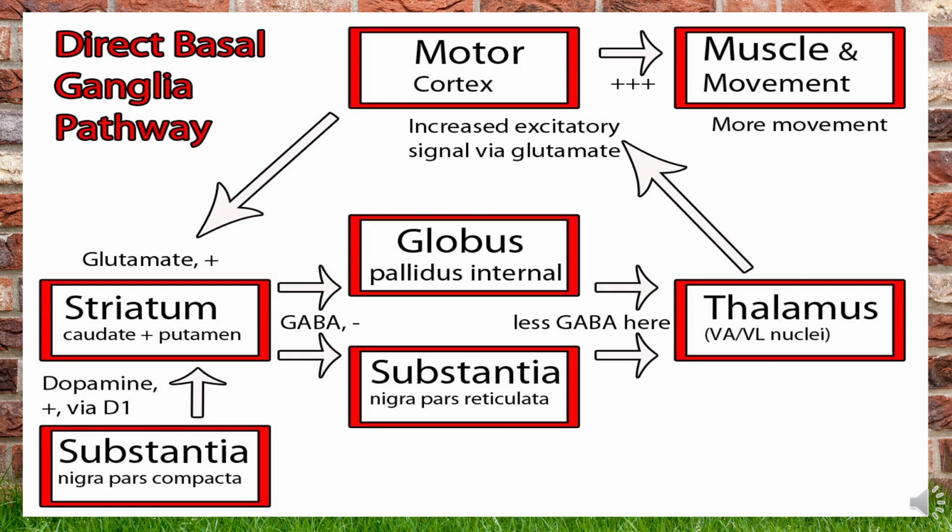All together, these are going to inhibit the thalamus via GABA cell synthesis. The thalamus is then stimulating the glutamate and so makes the motor area of the cortex increase the action. More muscle movement will be seen. This is all about the direct pathway.